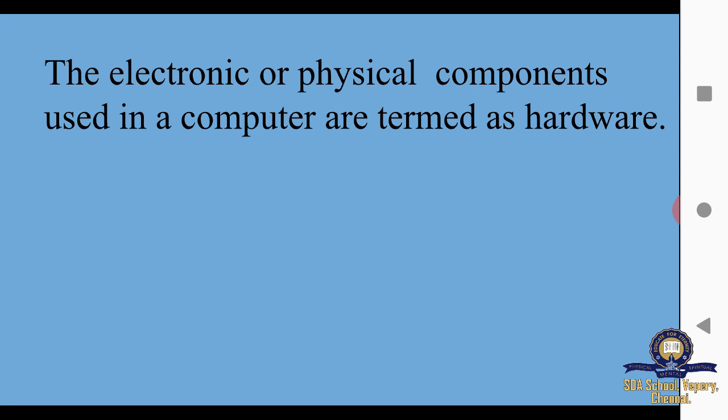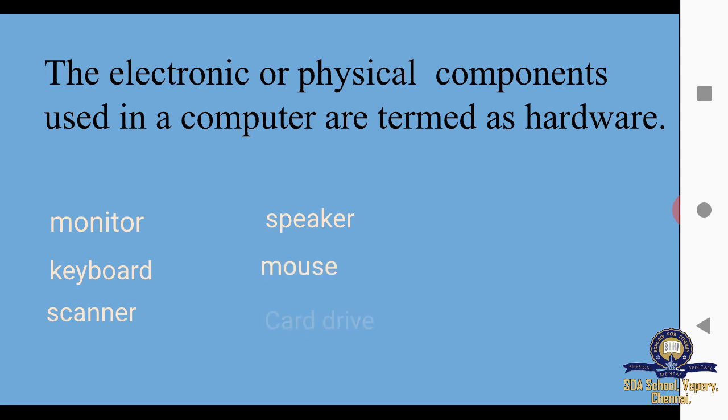If you see any computer, you can see the monitor, CPU, mouse, keyboard, like that. These are all examples of hardware. Let us see some examples: monitor, keyboard, scanner, speaker, mouse, card drive. These are all some of the examples of hardware.